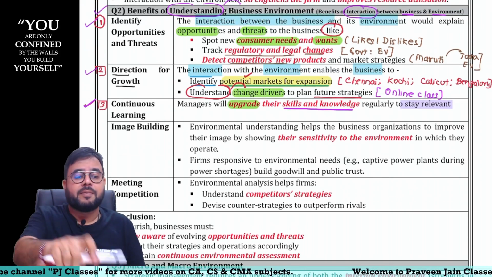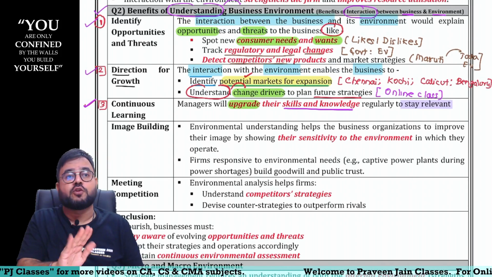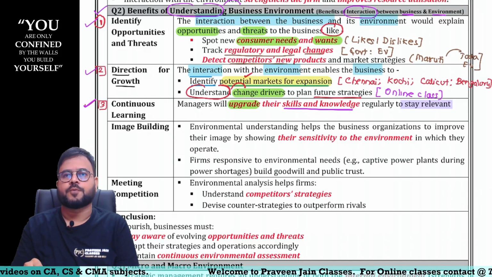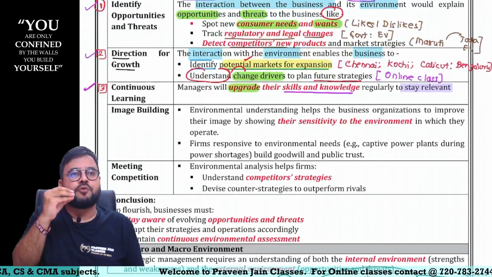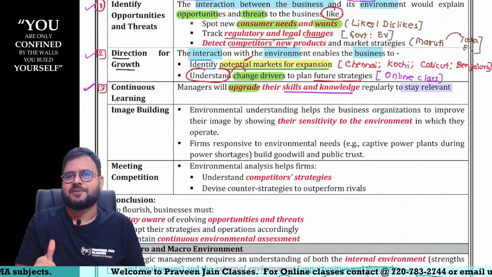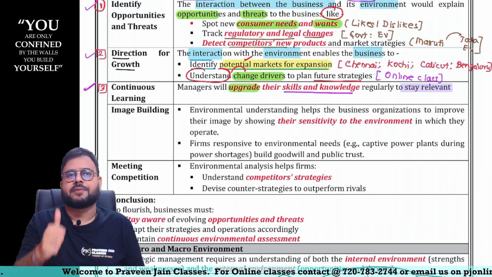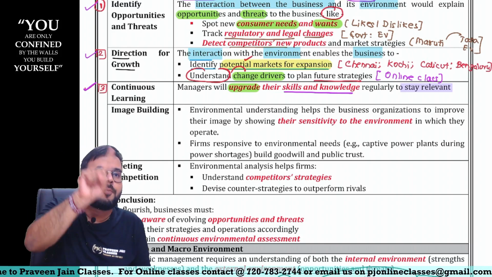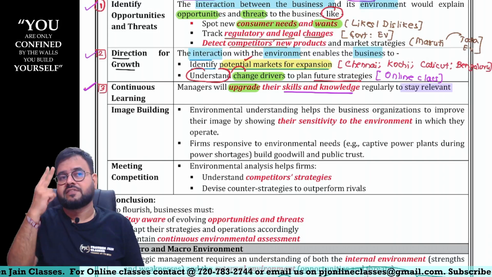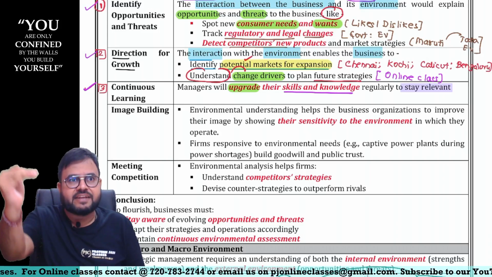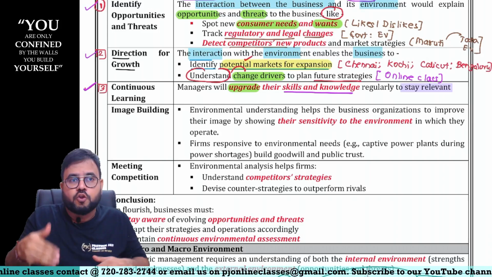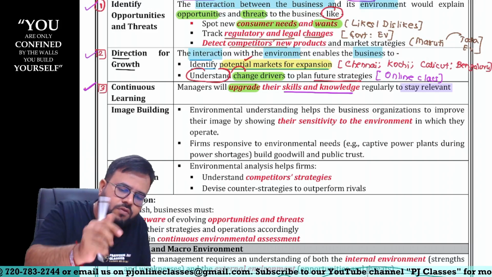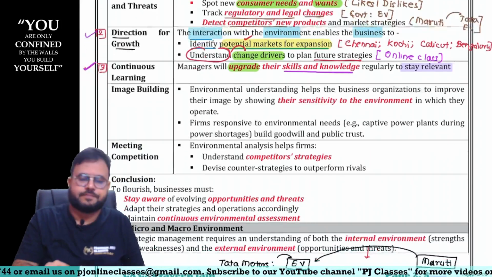So remember, everywhere I am giving you examples so that you can remember these points very properly. Internal content also you should not mug up. Okay, na? Point number one. Tell me, if you interact with the environment, what will happen? First, you will come to know the opportunities, you will come to know the threats. Second, you will know the direction for growth. Third, you will continuously upgrade. That is nothing but continuous learning. I hope this point is clear, sir.